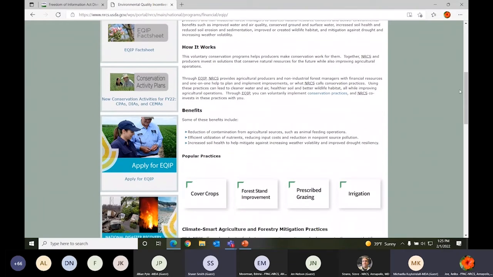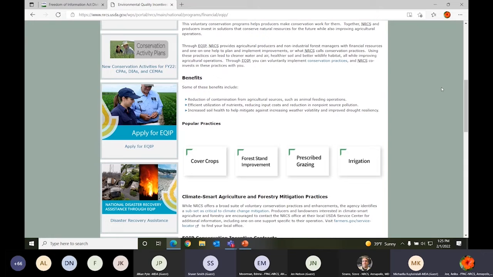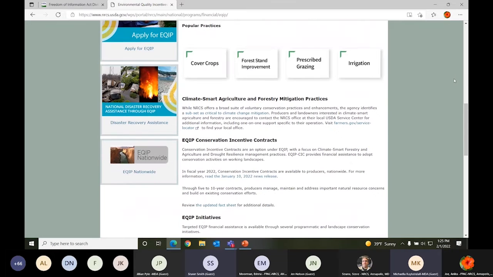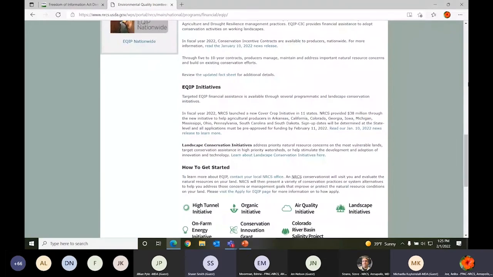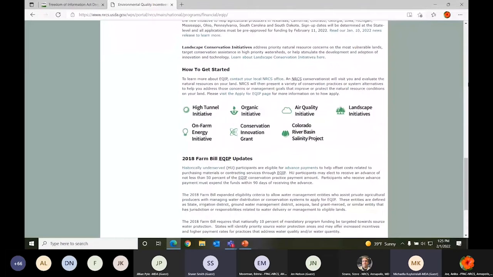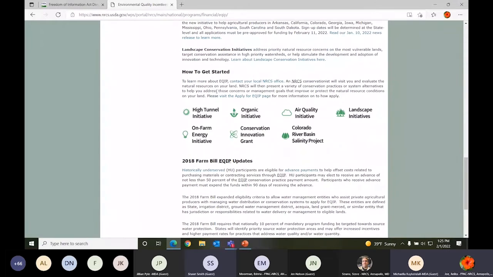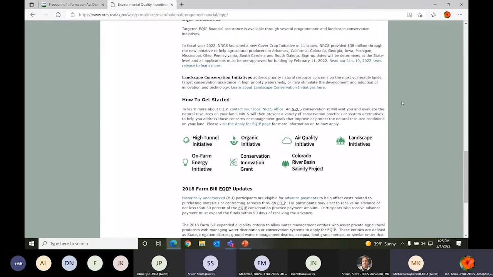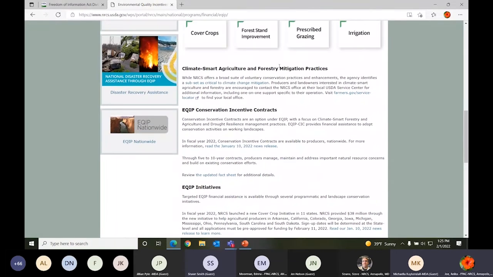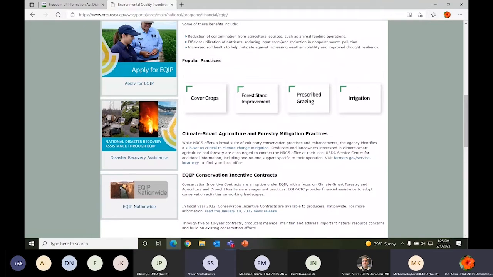It gives you a pretty good breakdown of the different programs and how they work, the benefits, the initiatives, and how to get started. If you have any questions, you can let me know at this point. If not, I'll turn it over to Ramon to do the Privacy Act.